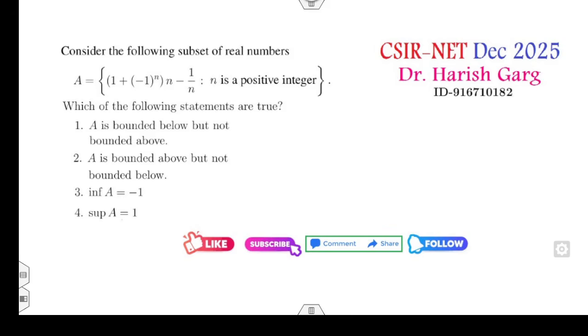Okay, look at the next one. Next one is related to the bounded, infimum and supremum. You can see it's an infimum. Now it's minus 1 raised to power n. So whenever it's minus 1 raised to power n, I will consider two cases: n is even, n is odd. When n is even, this quantity will be twice 2 of n minus 1 over n. When n is odd, this value will be 0. The answer is minus 1 over n.